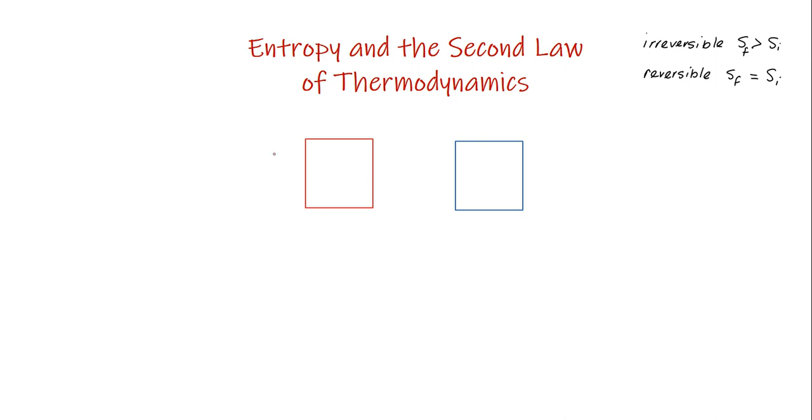So let's start with this example where we have this block at a temperature of T1 and this block on the right at a temperature of T2. And for my example here, I'm going to tell you that T1 is greater than T2. Now we know that if I put these in contact with one another in a closed system, what will end up happening is that heat will flow towards T2. So the heat lost, negative Q, by T1 will be exactly the same as the heat gained by T2, positive Q.